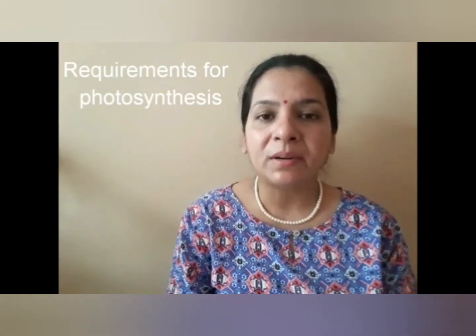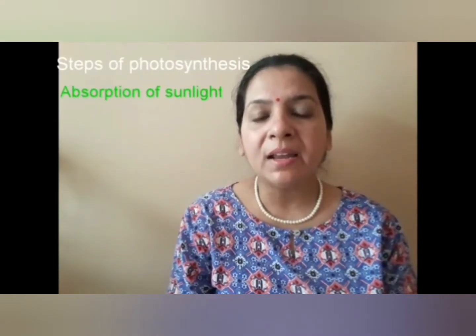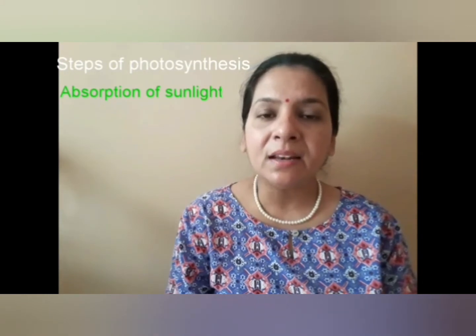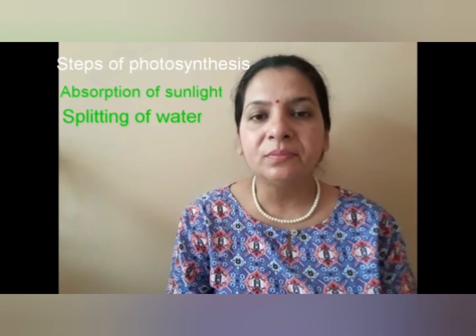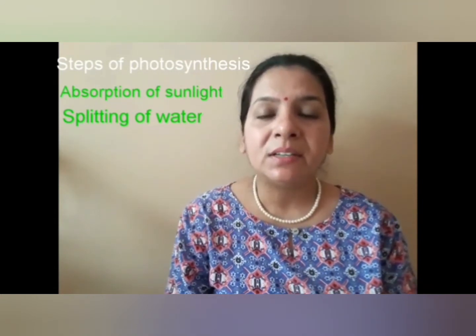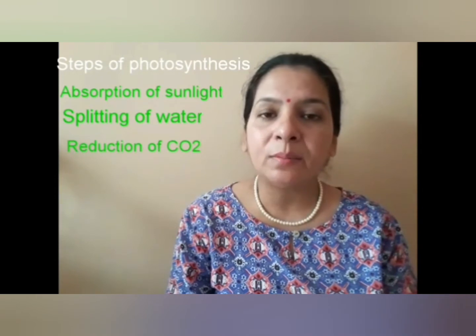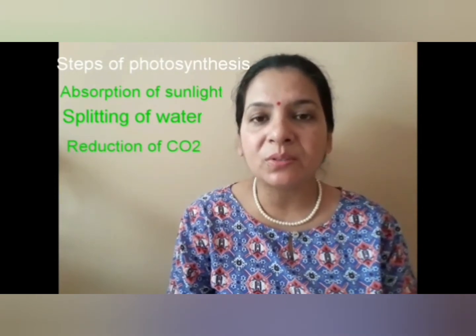So what are the necessary conditions, or we can say what are the requirements for photosynthesis? They are sunlight, carbon dioxide, water and chlorophyll. Now, what are the steps of photosynthesis? The first step is absorption of sunlight by chlorophyll. And the second, splitting of water into hydrogen and oxygen. And the third is reduction of carbon dioxide by hydrogen into glucose.